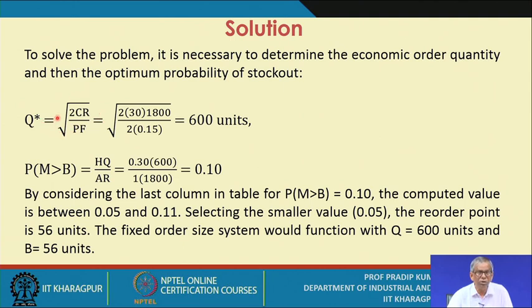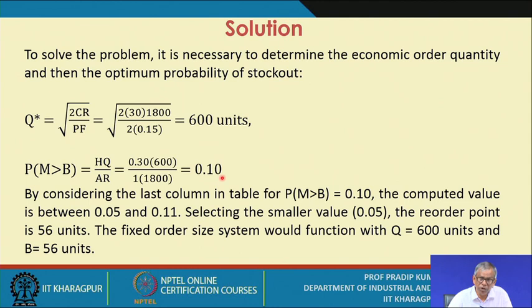We use the basic classical EOQ formula, and we get a value of 600 units. All the data are known, and you determine Q star, the optimal order quantity for the given item, and the probability of the stock out, that is the probability that M is greater than B, which is HQ by AR. Already we have derived this expression.